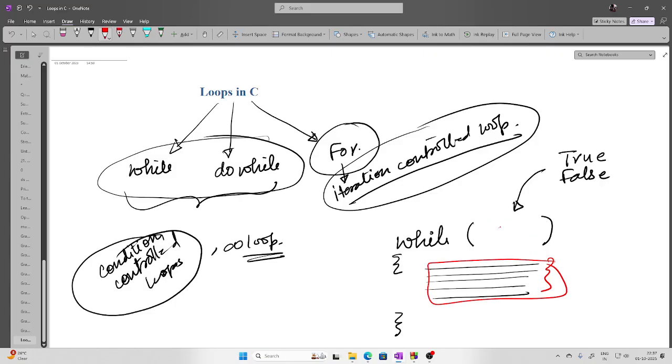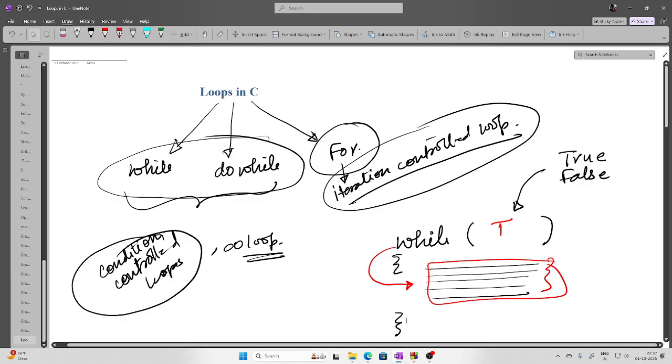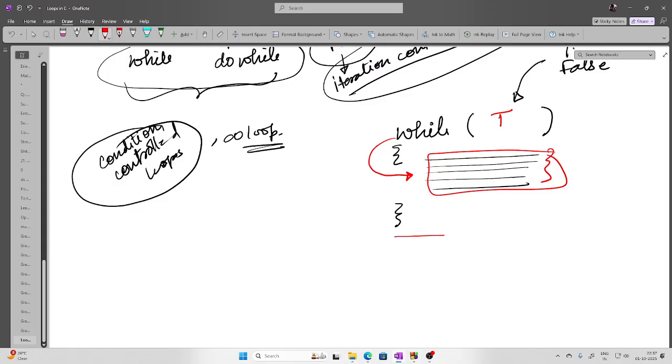If this condition is true, then only we will be allowed to enter inside the while loop. And if at the first instance this becomes false, then we will not be able to enter the while loop. We will come to the line which is outside the while loop. So this while loop will run till the condition is true. The moment it becomes false, the control comes out of the while loop.